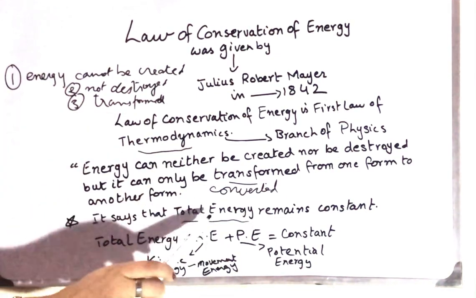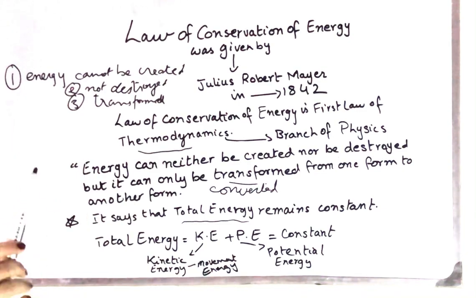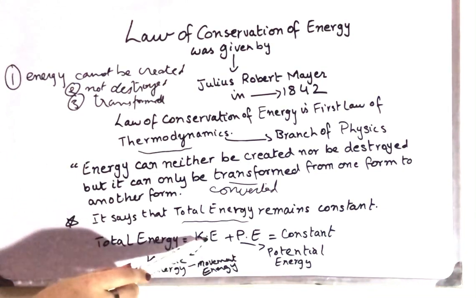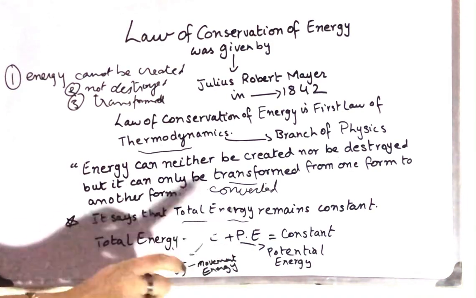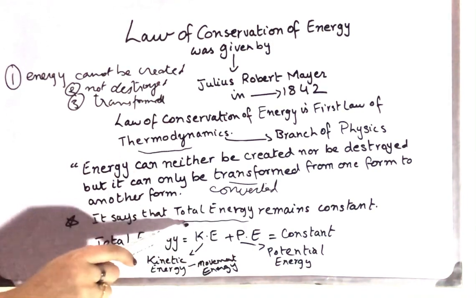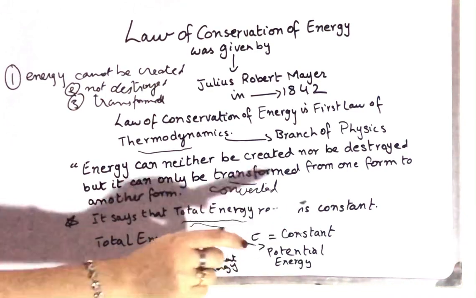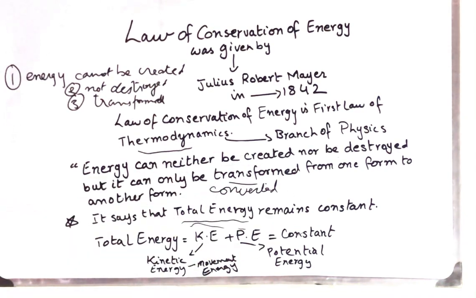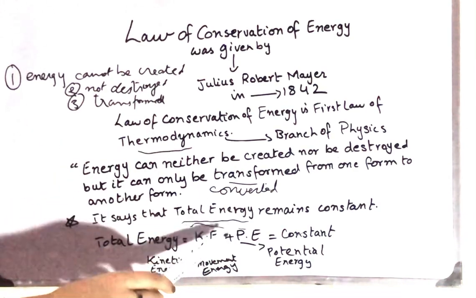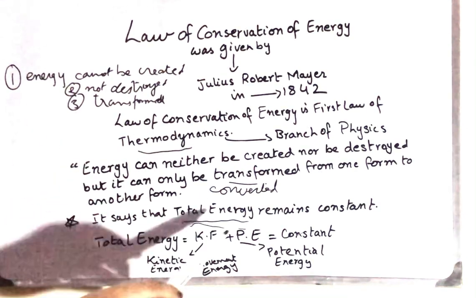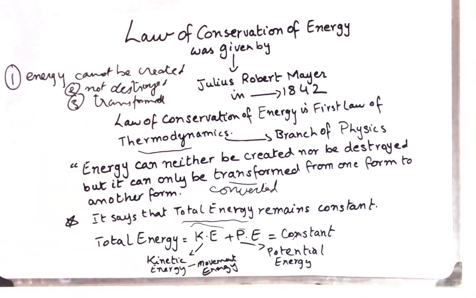Total energy is equal to kinetic energy, which is known as movement energy, plus potential energy. These energies are constant. If kinetic energy is being converted into potential or potential is being converted into kinetic, the result will always be constant.